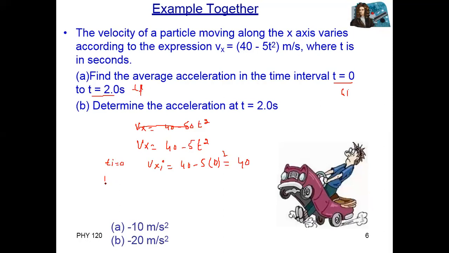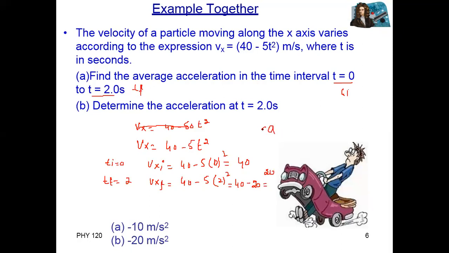When you put the final time equal to 2 seconds, the final velocity equals 40 minus 5 multiplied by 2 square. 2 square is 4, 4 times 5 is 20, and 40 minus 20 is 20. Now we have the final and initial velocities and the time, so we can find average acceleration.